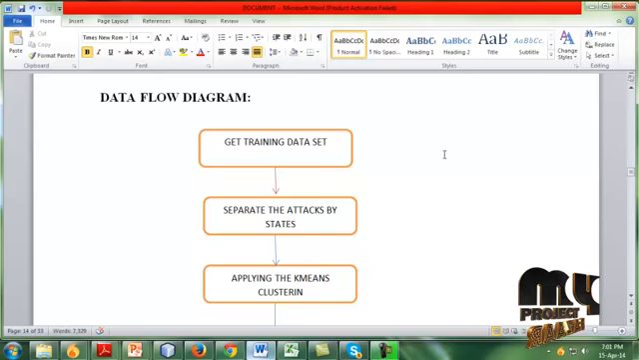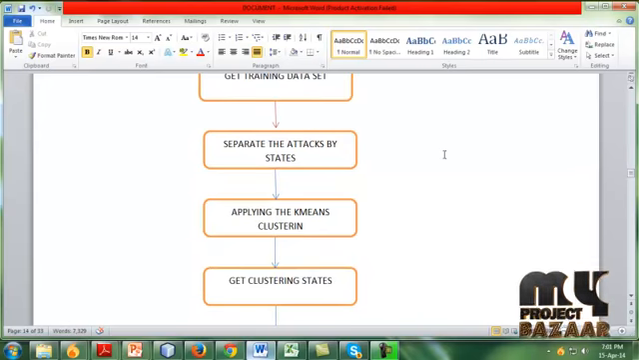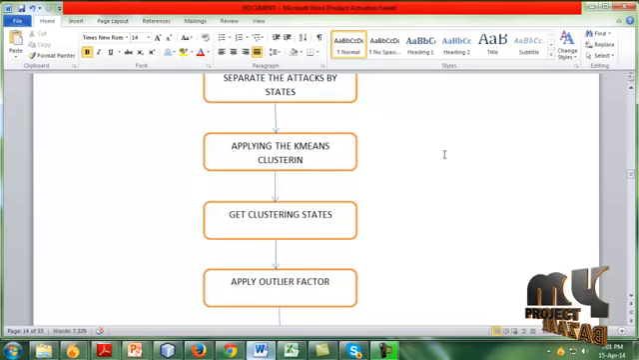This training data set is divided into separate attack states, and then in these attack states we apply the k-means clustering algorithm. Then in this clustering we calculate the outlier factor. Outlier factor means that some requests depend upon other requests, which is a normal state. If it does not depend upon some constraint, it is considered an attack request.